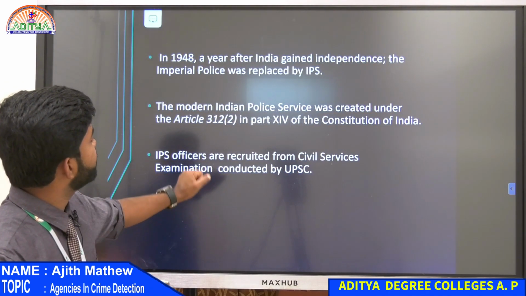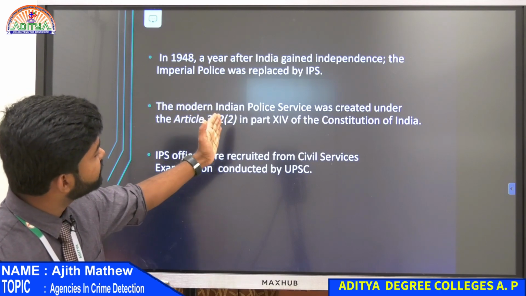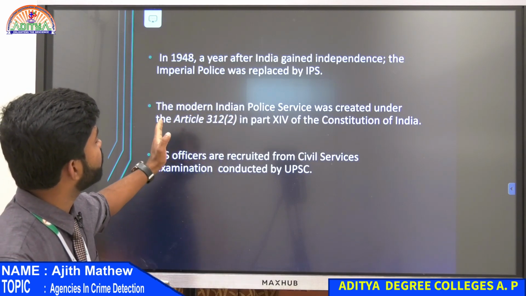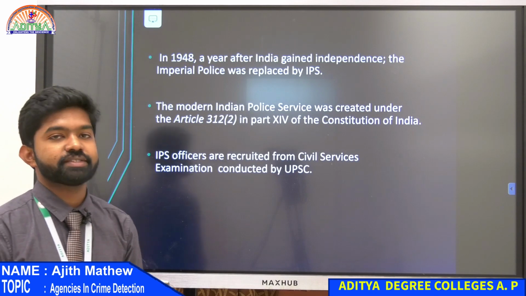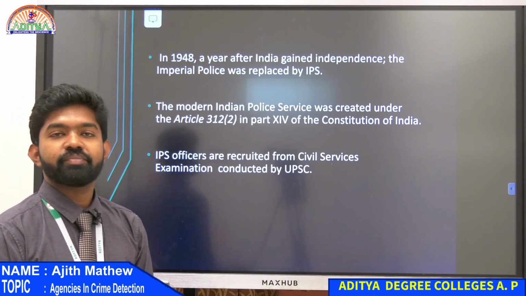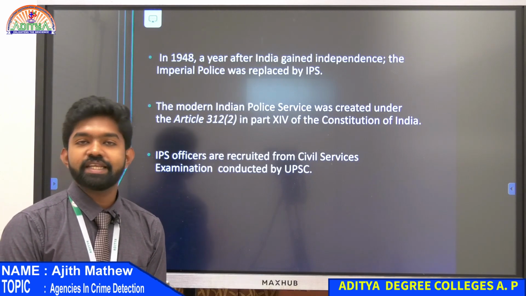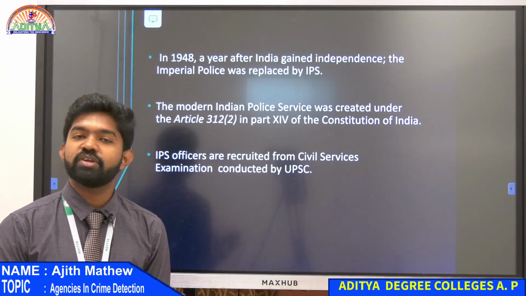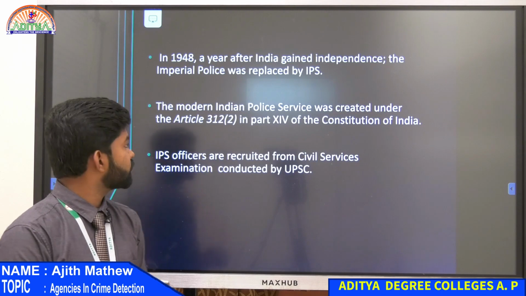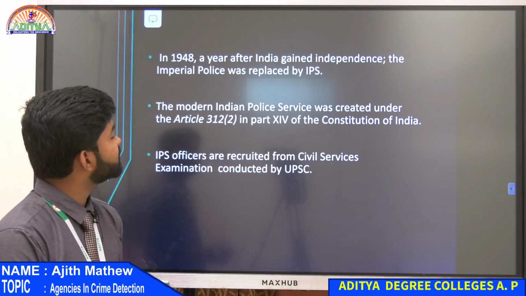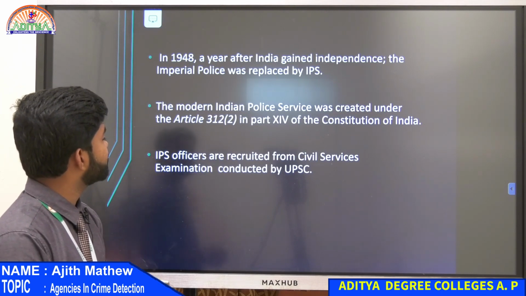So in 1948, a year after India gained independence, the imperial police was replaced by IPS. In 1947 we got independence, and in 1948 we replaced the name of the imperial police with Indian Police Service, or IPS. The modern Indian Police Service was created under Article 312.